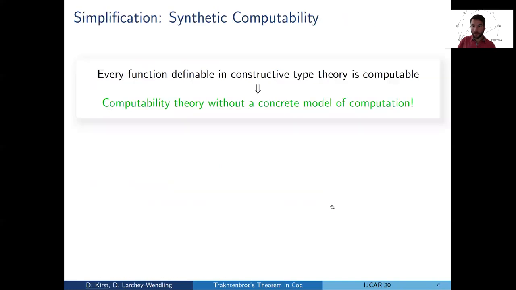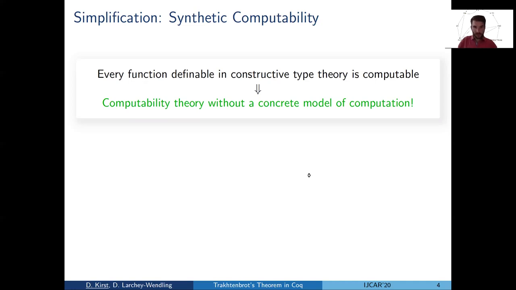Okay. So for this, fortunately, there's a very easy way out. And since we are using Coq's type theory, which is constructive, we can use a synthetic notion of computability, because every function that we can define in constructive type theory is in fact computable without needing to show a representation in a formal model of computation.